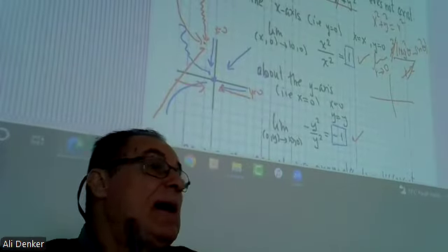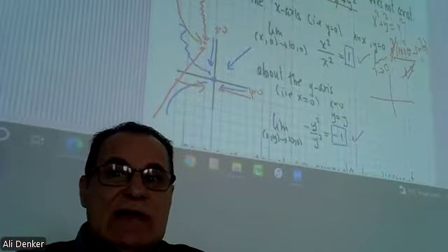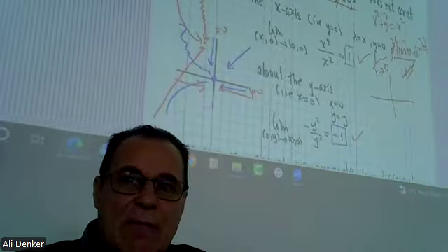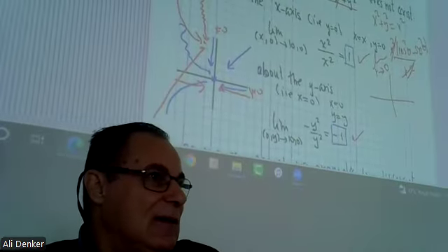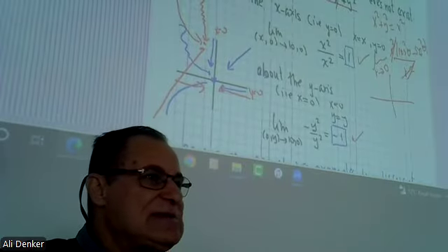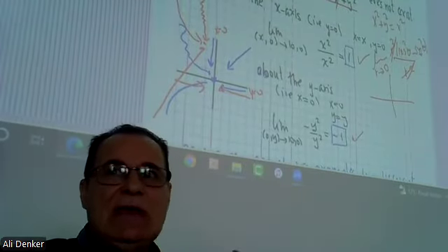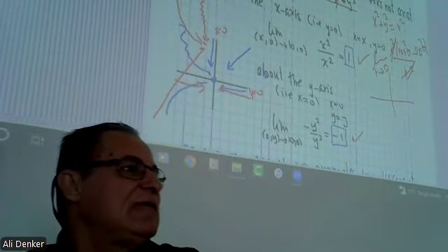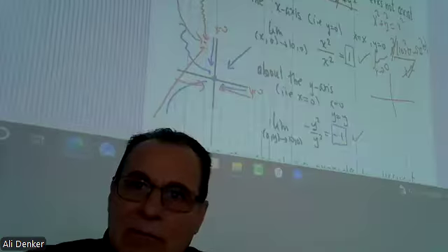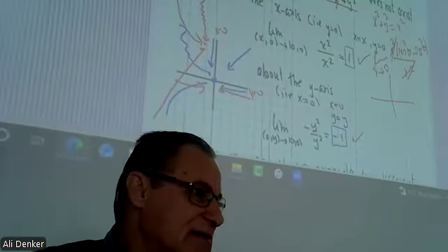If theta is pi over 2, cosine theta is 0, sine squared theta is 1, so the answer is minus 1. If theta is pi over 4, the limit is something different. So you see, as theta changes, the limiting value changes, so we find different limiting values. That means the limit does not exist.